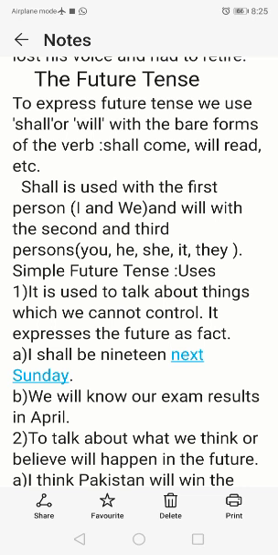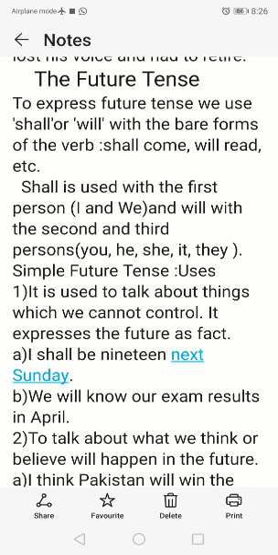And one more important thing here: future tense is mainly indicated with the help of the auxiliary shall or will. With the first person, I and we, we have to use shall, and with the second and third person we have to use the auxiliary will. Grammatically this is the right method, but in current usage, will is widely used with the first person even to express future tense.